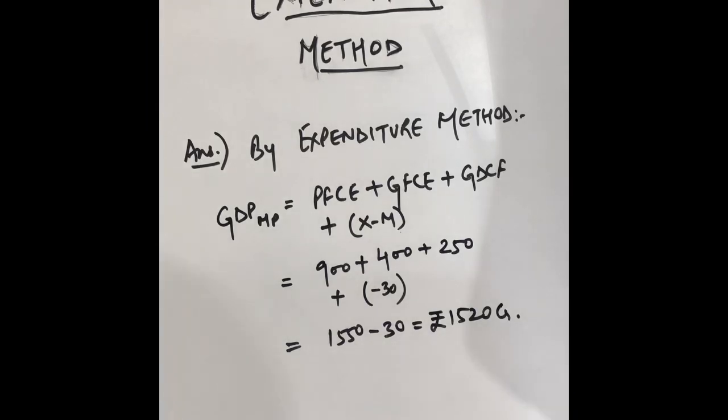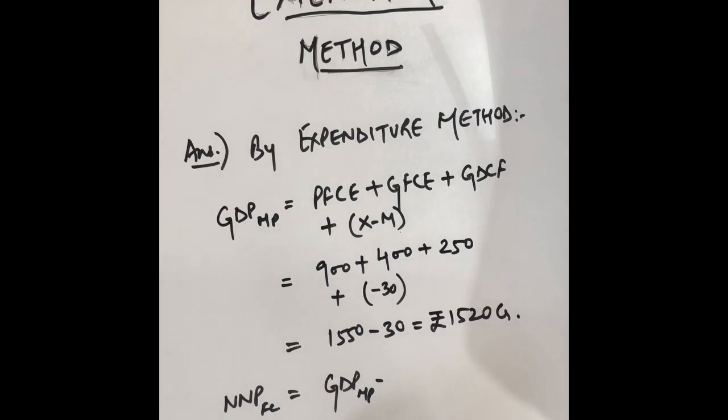Now we need to find national income, and national income is NNP FC. So from GDP MP you need to go to NNP FC. So how to find NNP FC from GDP? You have to do some adjustments here, so I'll be writing the adjustments also. If we want to go from gross to net value, you have to subtract depreciation first. If you want to go from domestic product to national product, you have to add NFIA or net factor income from abroad, and moving from MP to FC you have to subtract net indirect taxes. So these three adjustments we'll be doing.